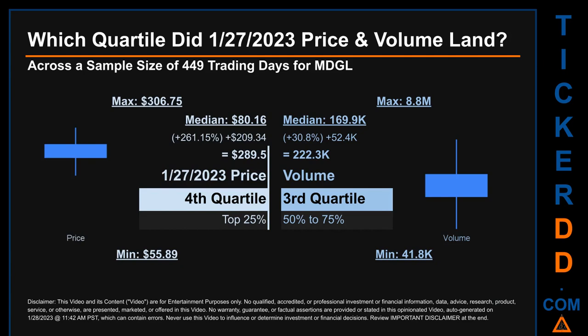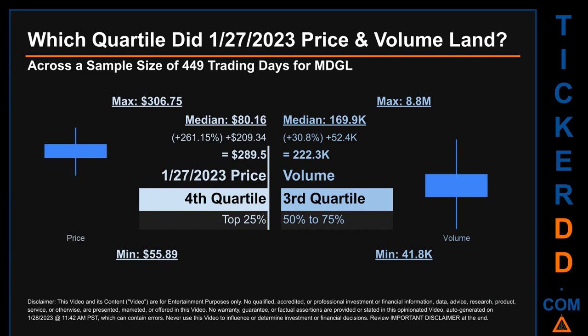Which quartile did January 27, 2023 price and volume land? Across a sample size of 449 trading days, the maximum end-of-day price for MDGL was $306.75 while the minimum was $55.89. Within that price range, January 27, 2023 price, of $289.50, landed within the fourth quartile, meaning that it was within the top 25% of all sampled end-of-day prices.